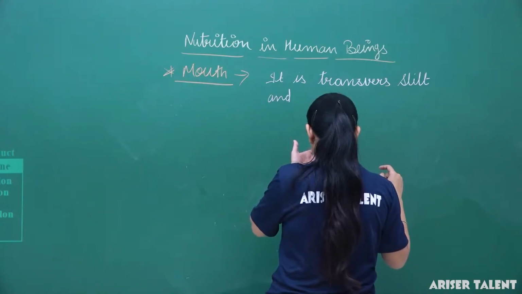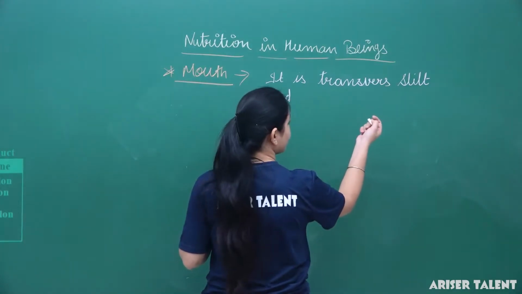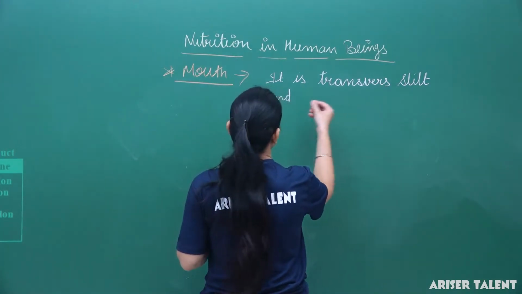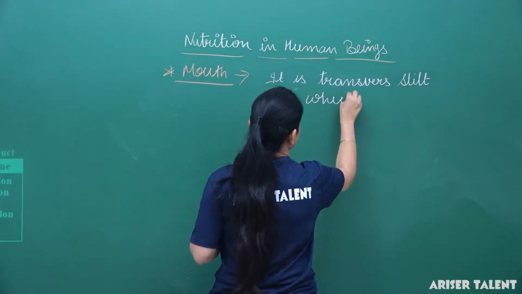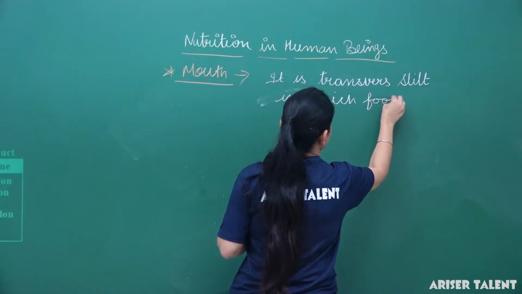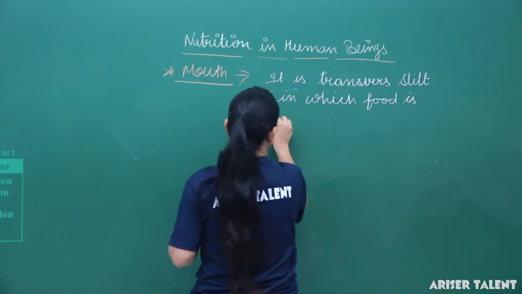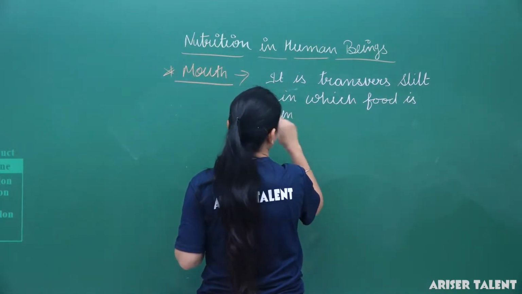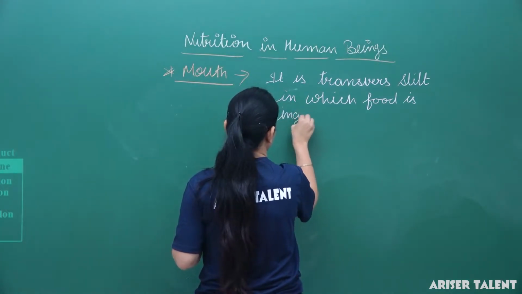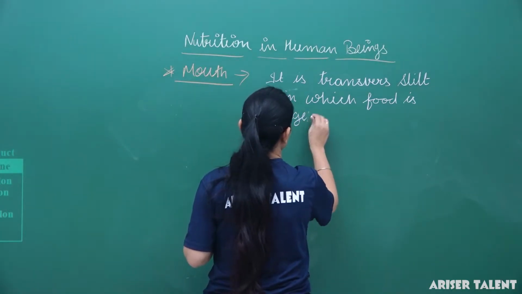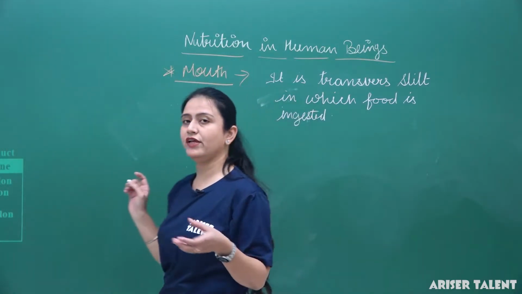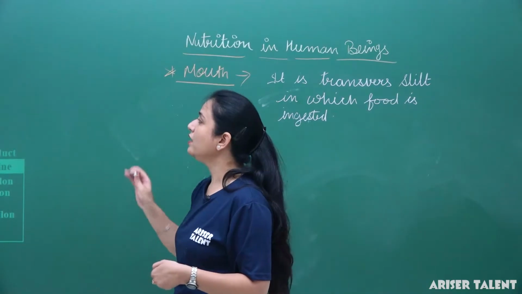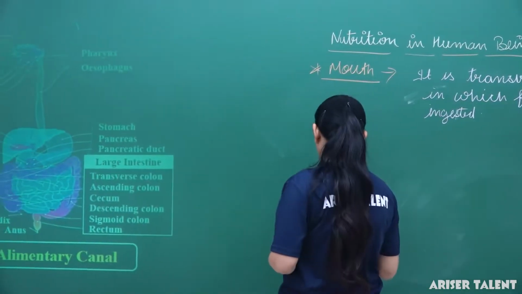So we can say it is a transverse slit through which food is ingested. This is the part from where we take in the food. Then it opens in the buccal cavity.